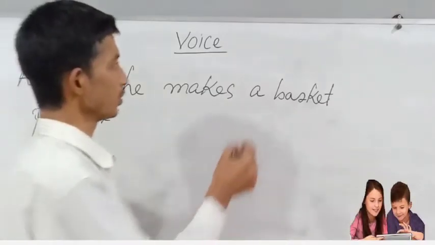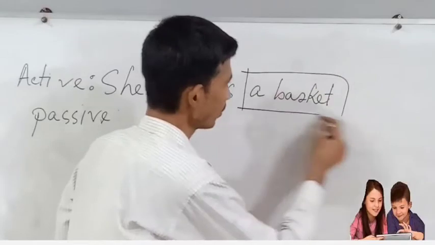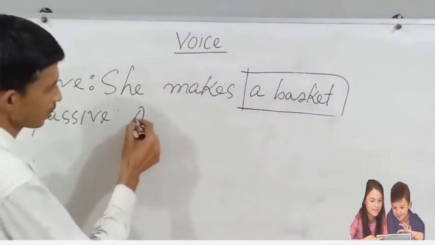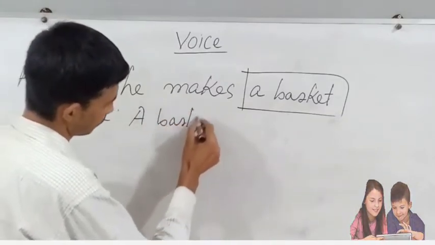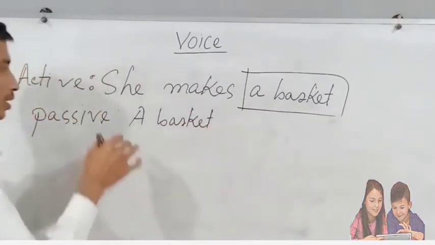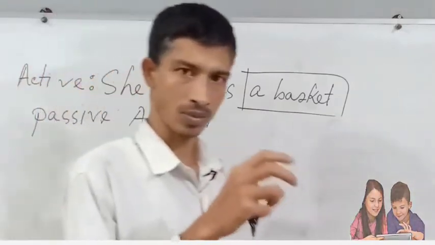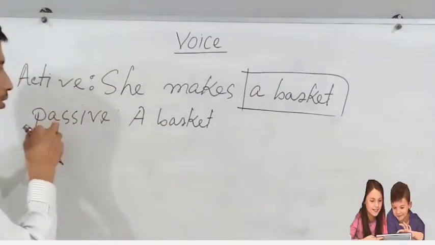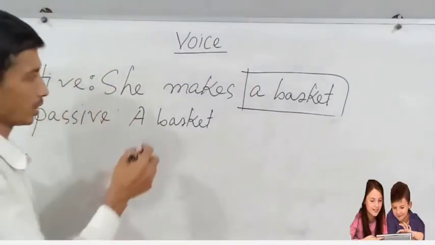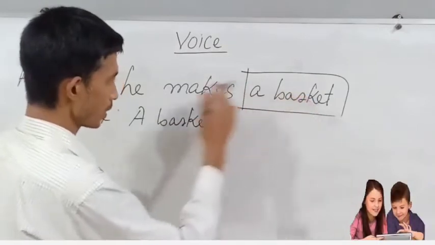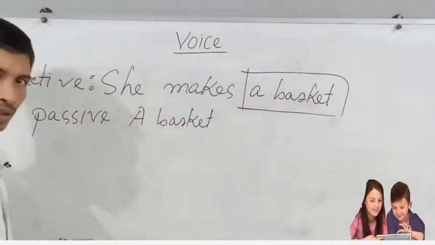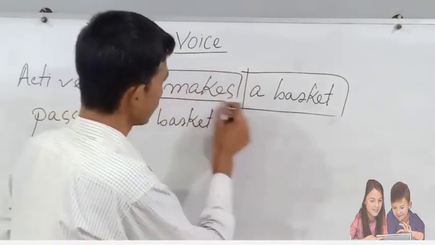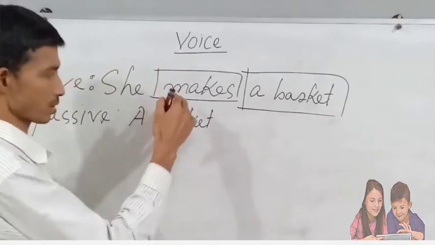first of all we should take the object of the active voice, that means a basket. A basket is the object of the active voice. So when we change it to passive voice, we take the objective case in the passive voice as a subjective case. And now we see here makes.